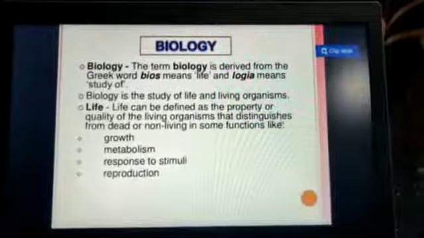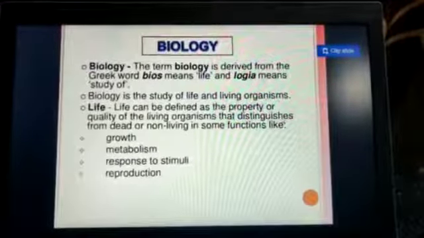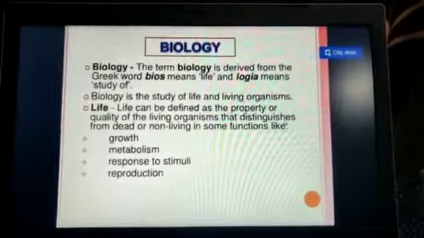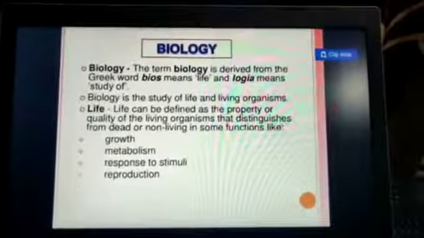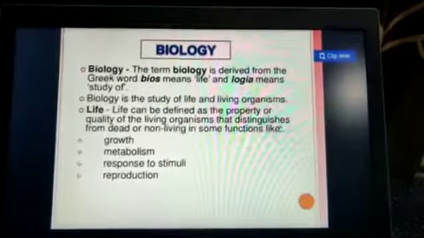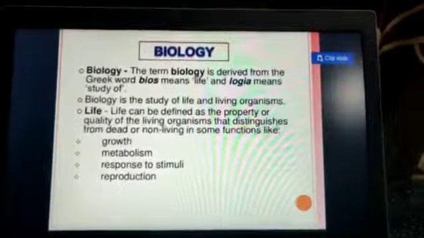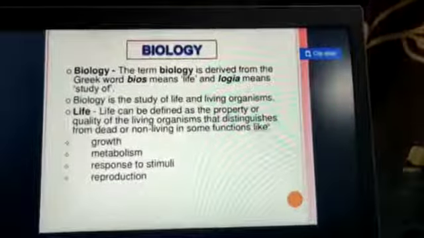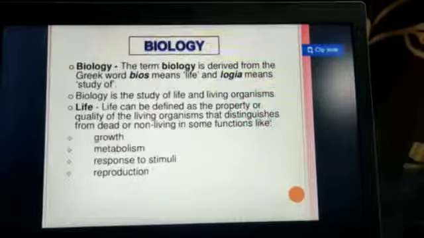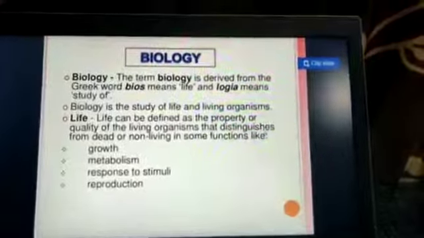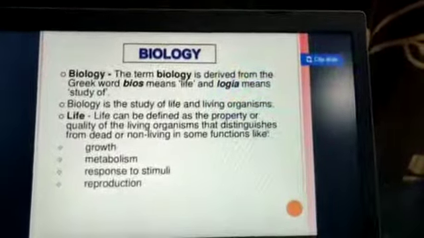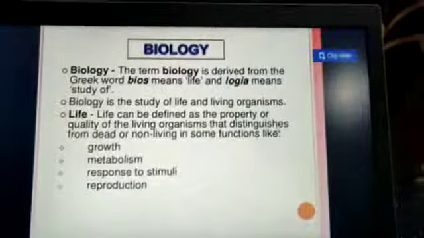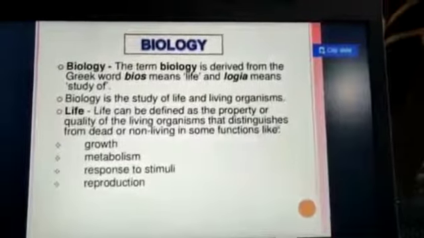Biology, the term is derived from the Greek word bios meaning life and logia meaning study of. Biology is the study of life and living organisms. What is life? What will we call life, and what characteristics do living things have? That we will study in this lesson. So, life can be defined as the property or quality of a living organism that distinguishes it from the dead or non-living in some functions like growth, metabolism, response to stimuli, or reproduction.